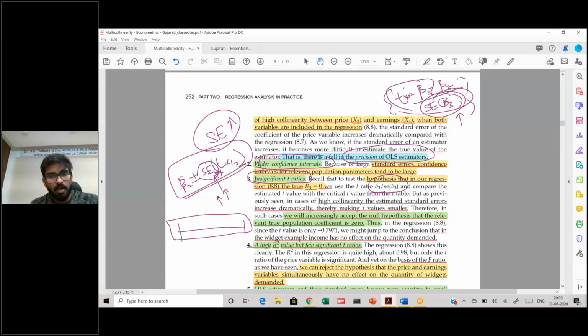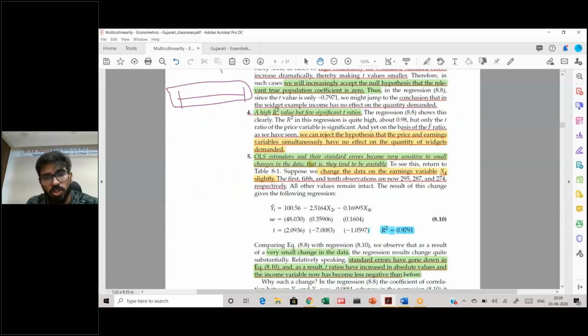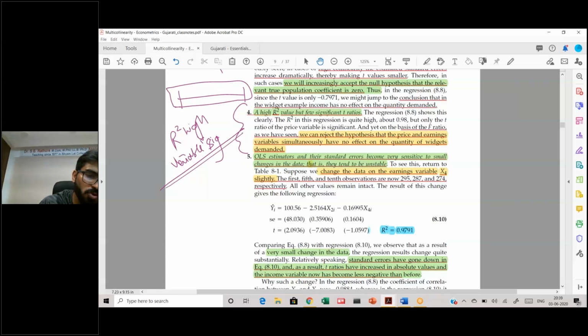Then apart from that, your R square will be quite high. As I told you in the beginning, whenever you have a situation where your R square is high, whereas a lot of your variables are insignificant, that should give you a hint that your data has a problem of multicollinearity. Then the OLS estimates and their standard errors are sensitive to small changes in data.